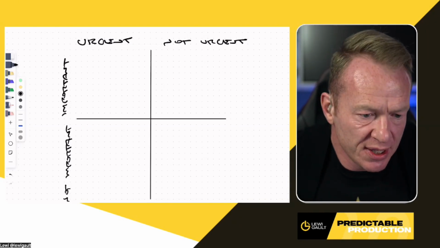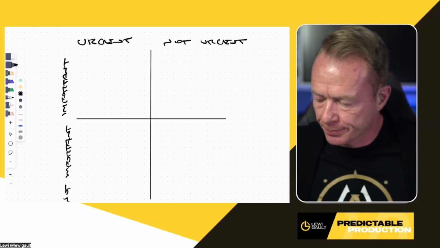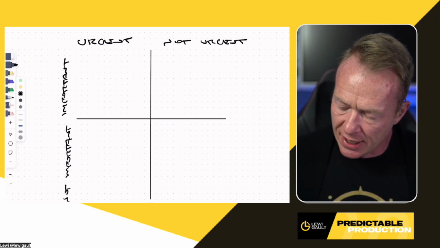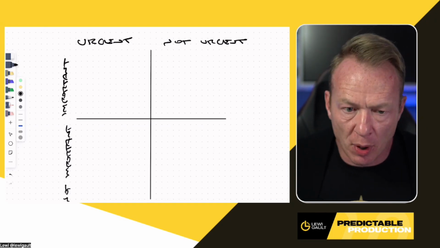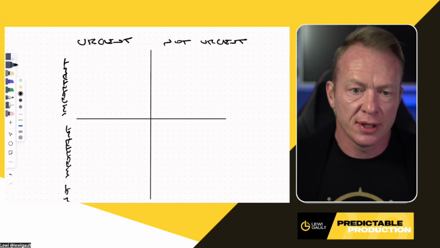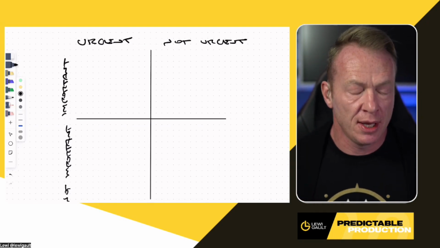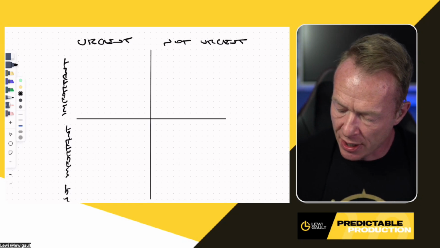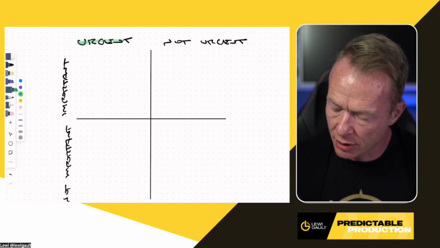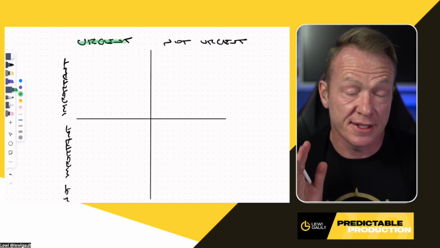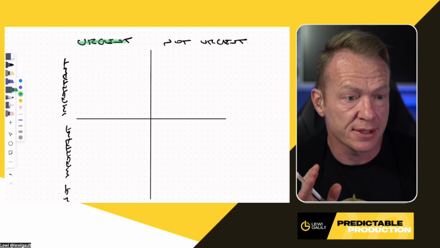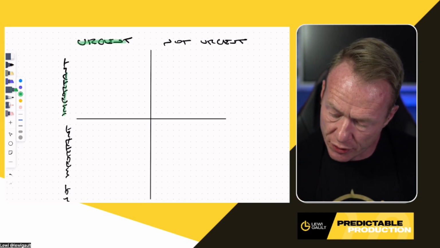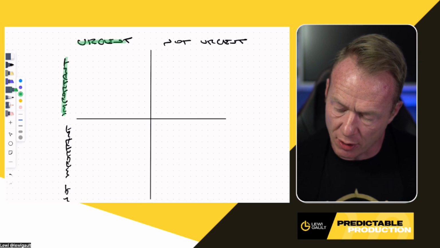What are the differences between these boxes and why is this even important? So we'll kind of go left to right here. The first box is urgent and important. What does that mean? These are tasks and things that we need to be doing in our business that are very, very urgent to get done. Like these need to be done in like 24 hours or less. This has to happen. And they're important to the growth and the facilitation of the business.